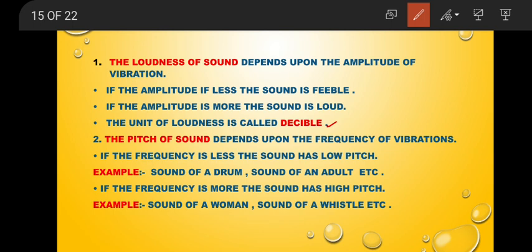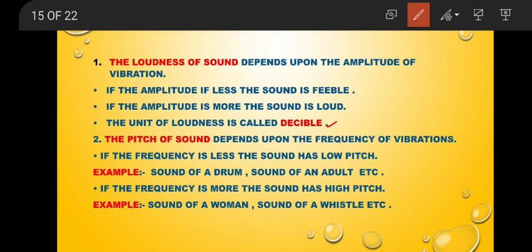If you take a simple example, you take a guitar string or just take a rubber band, just gently you pluck it. Vibrations are very small, amplitude is also very less, sound produced will be very low. You pluck it a little bit harder, naturally the amplitude of the vibration will become more, the sound will become more loud. So loud sound is because of large amplitude. So loudness of sound is determined by the amplitude of vibration.